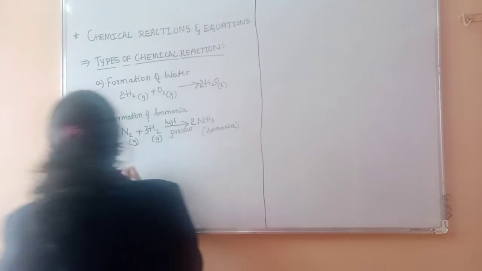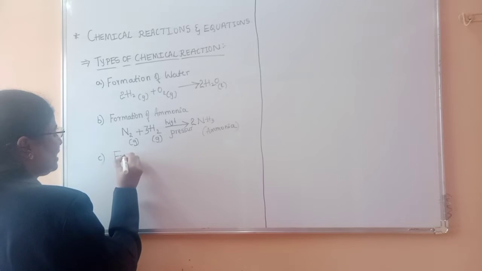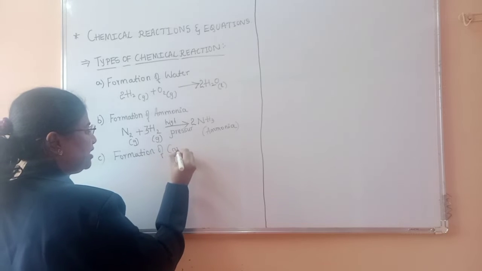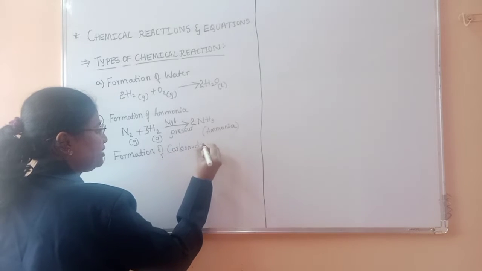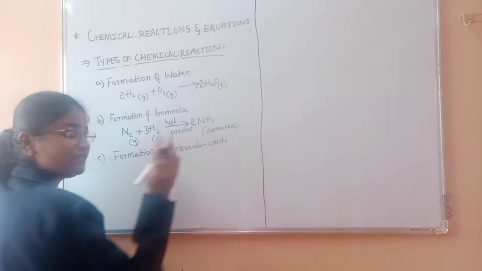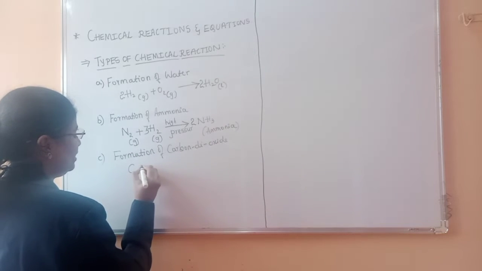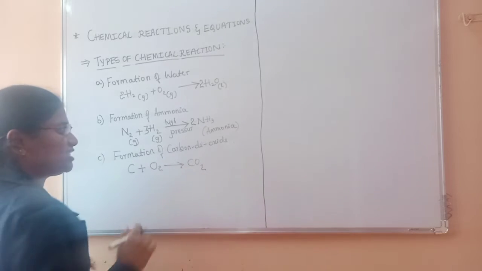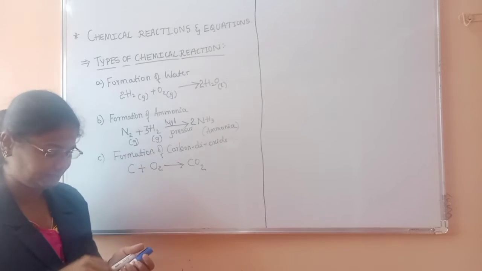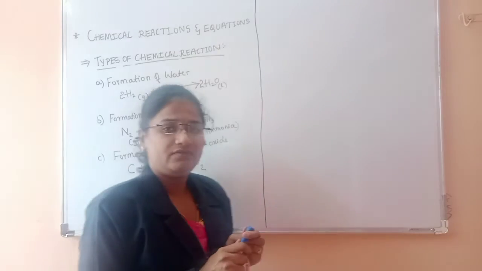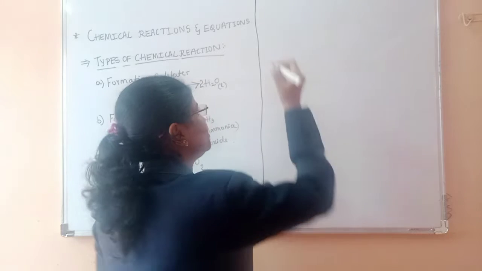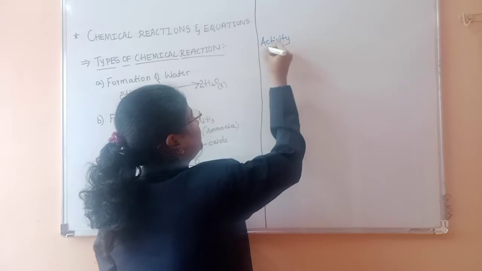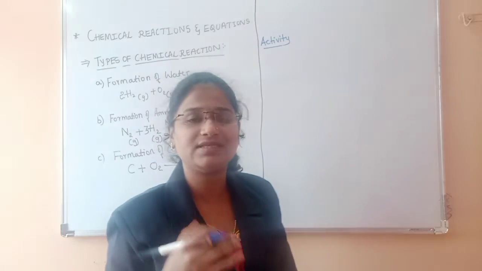Thus carbon dioxide is formed in the formation of carbon dioxide. The reactants for this are nothing but carbon plus oxygen, which gives us carbon dioxide. As it is already balanced, there is no need to balance it. Now, let us consider an activity. The video of this activity will be demonstrated in the next session.